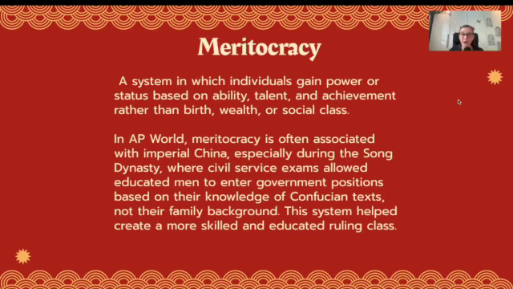Next one is meritocracy. It is a system in which individuals gain power or status based on ability, talent, and achievement rather than birth, wealth, or social class. In AP World, meritocracy is often associated with Imperial China, especially during the Song Dynasty, where civil service exams allowed educated men to enter government positions based on their knowledge of Confucian texts, not their family background. The system helped create a more skilled and educated ruling class.